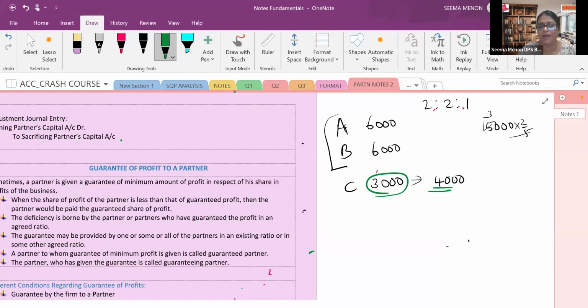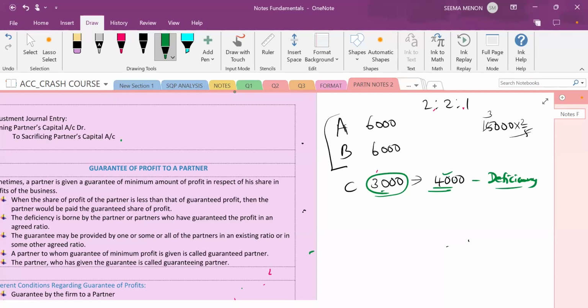So what is the deficiency of the guarantee? They had given 4,000 rupees, right? But here, they distributed 3,000. So there is a deficiency of how many rupees? Neha? There is a deficiency of how many rupees? Are you there, Neha? Sorry, ma'am, I couldn't unmute. It will be 1,000, no?